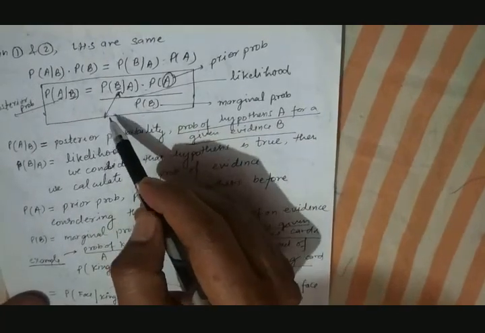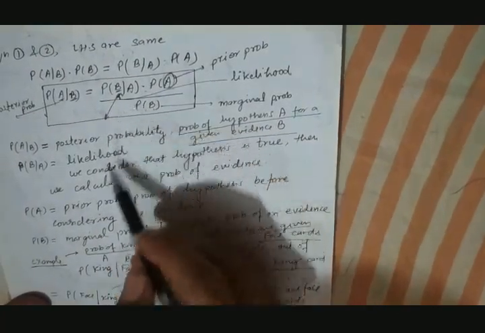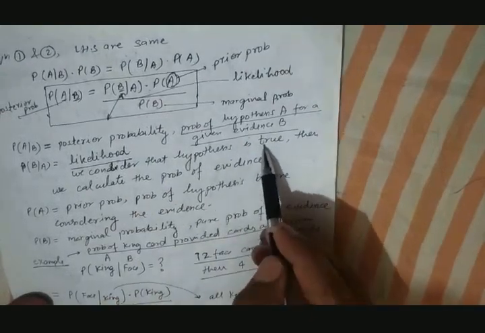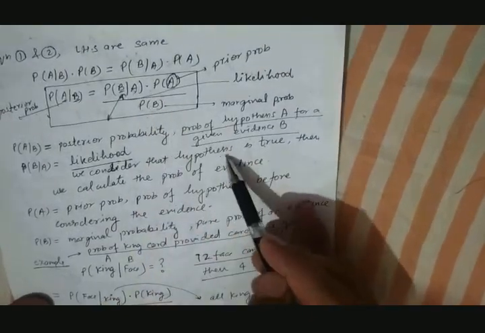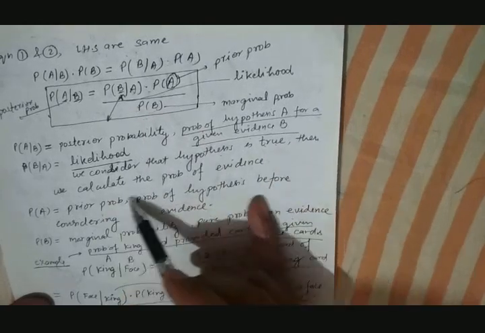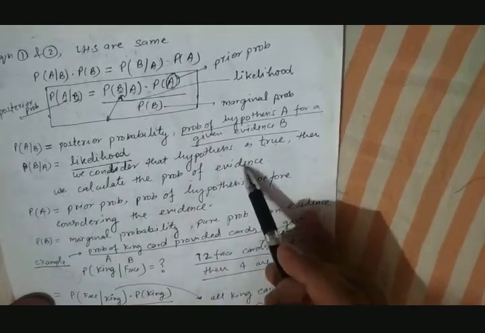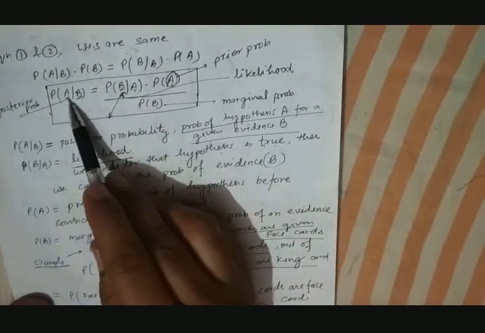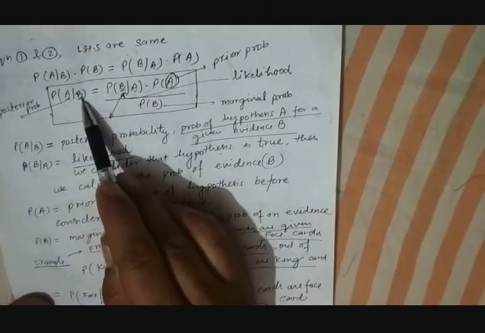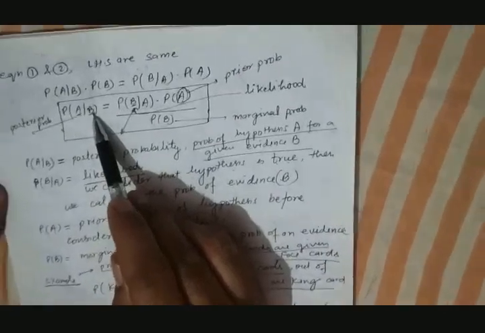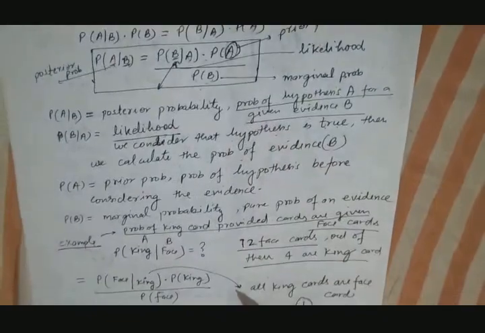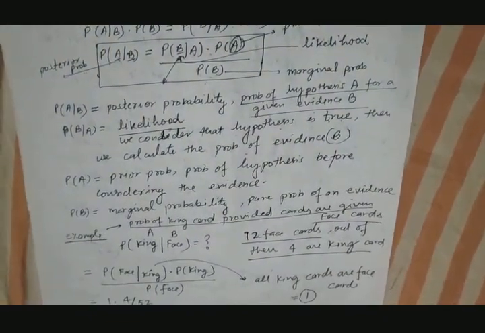Now just see here. This P(B given A) is known as likelihood. So likelihood is what? We consider that the hypothesis is true. A is hypothesis. So hypothesis is true. Then we calculate the probability of evidence, evidence B. So A is hypothesis, and B is the event that has already occurred over here. This formula can be better understood by some examples.